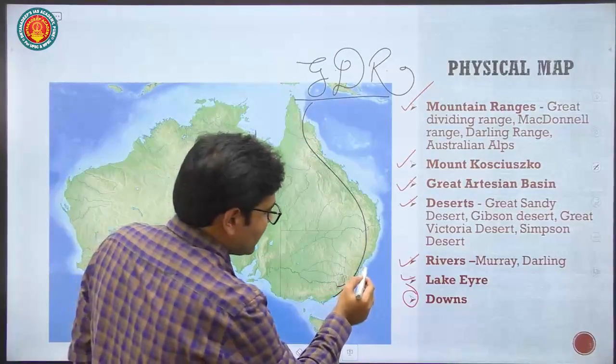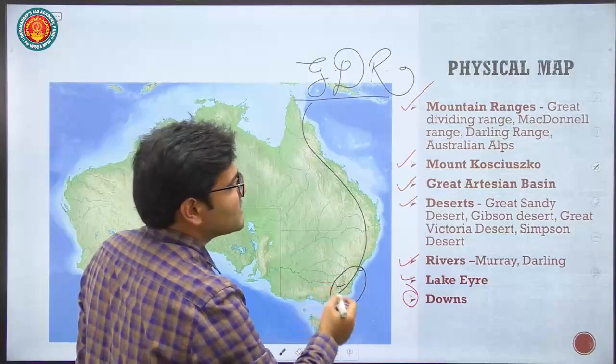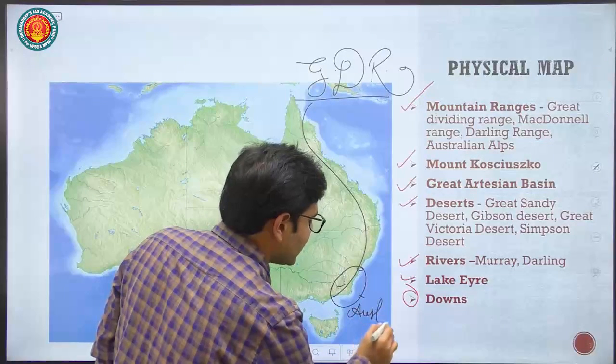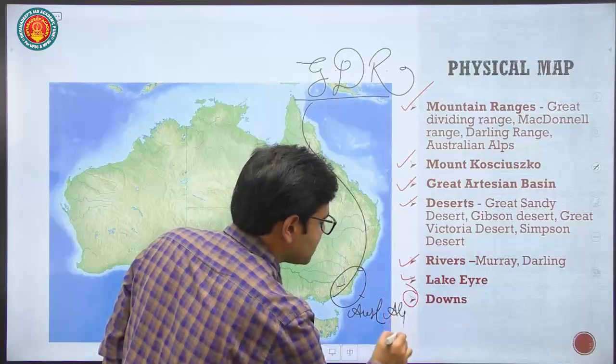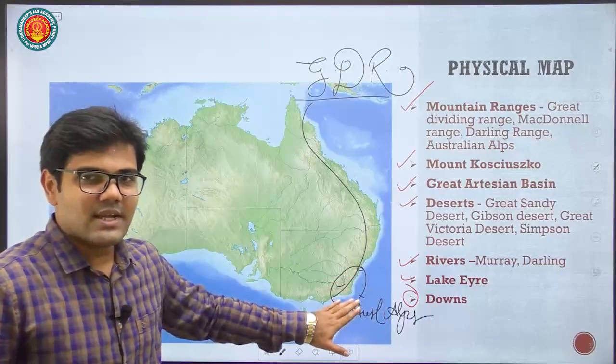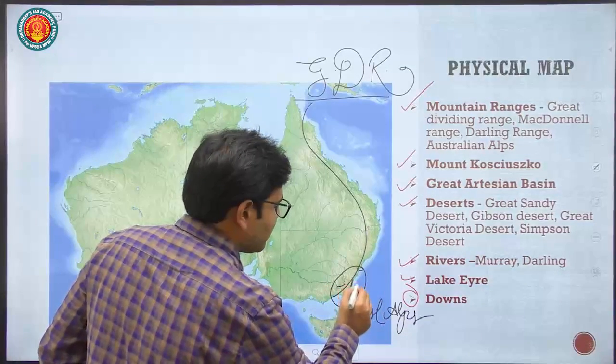In the southern part, somewhere here, we have another mountain range called the Australian Alps. The Australian Alps are present in the southern direction, and in the Australian Alps we have one peak.